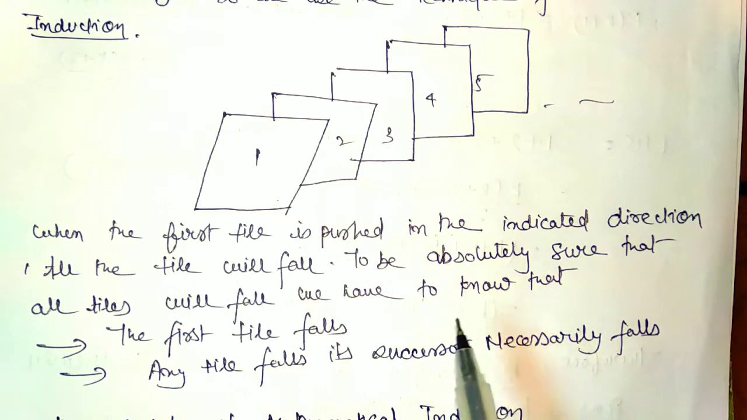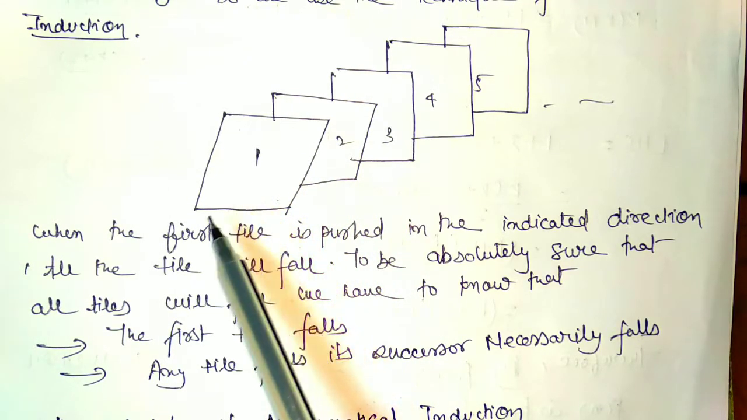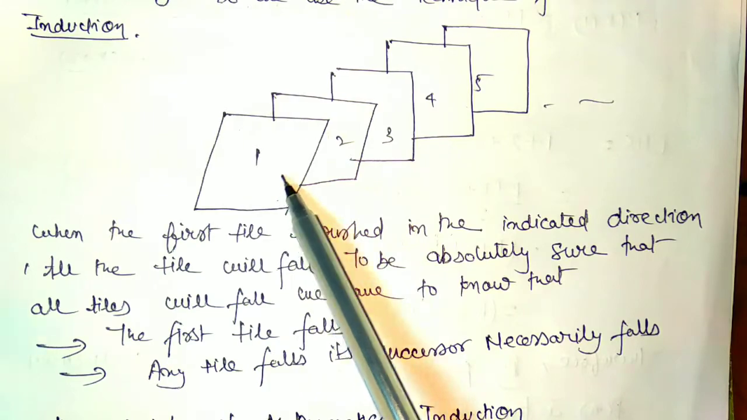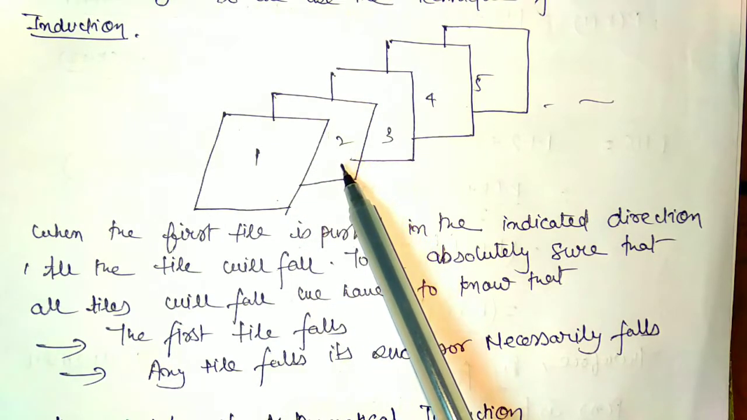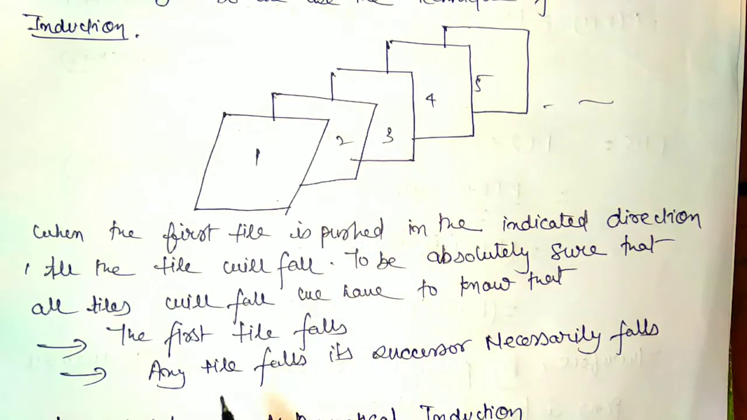We have to first understand two things. First, the first tile will fall, which means the statement is true for the first tile. Second, if any tile falls, its successor necessarily falls. If 1 is falling, then 2 necessarily will fall. If 2 is falling, then 3 will fall. If 3 is falling, then 4 will fall. Then this is called induction. Induction means if something is true for one positive integer, then it is true for the next positive integer. So we will use the principle of mathematical induction like this.